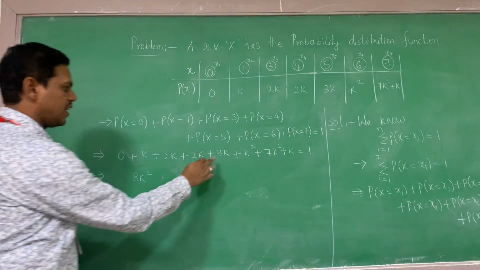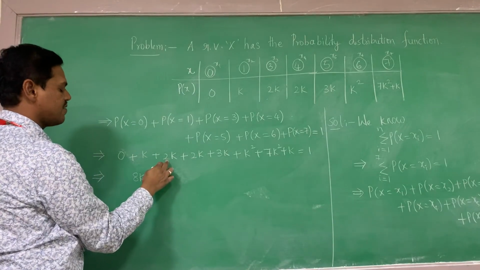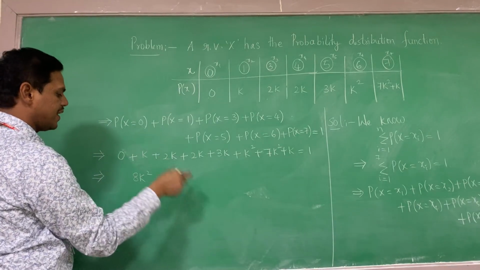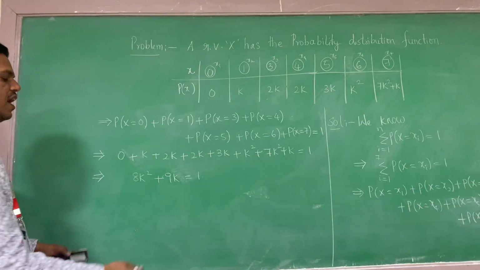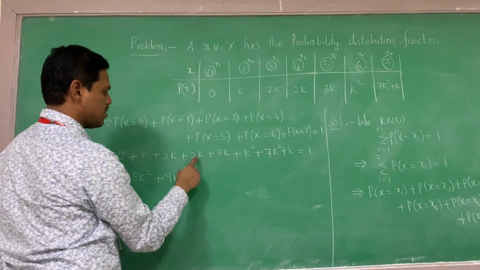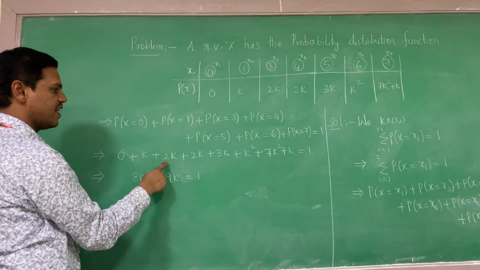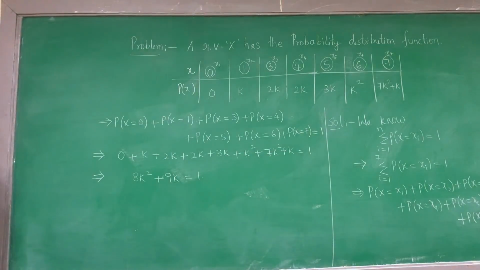Next one: 3, 4, 5, 6, 7, 8, I think 9, plus 9k is equal to 1. I think you can understand this term. Added 7k square plus 1k square is 8k square. 3 plus 2 is 5, 5 plus 2 is 7, 8, 9 is equal to 1. Therefore, I have to simplify this. Once we simplify, we will get the k value.